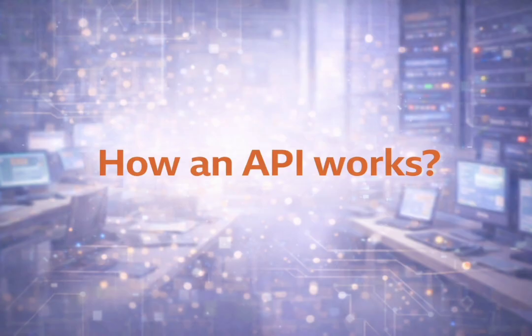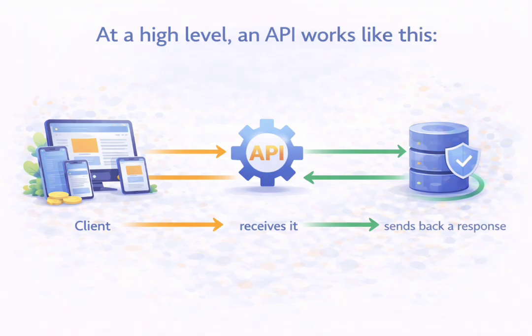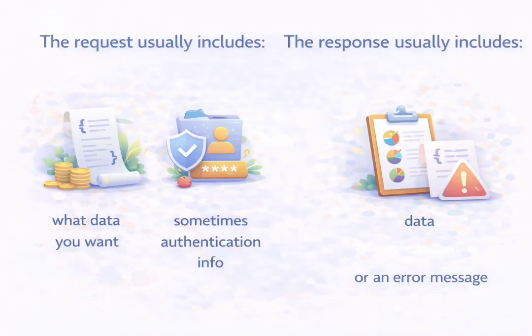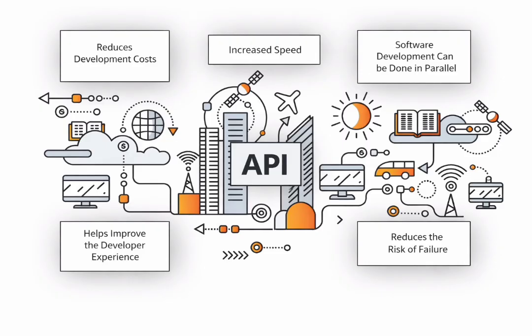Now let's check out how an API works. At a high level, an API works like this. A client sends a request, the API receives it, the backend processes it, and then the API sends back a response. So the request usually includes what data you want, sometimes authentication info also. The response usually includes data or an error message. This happens in milliseconds. APIs are important because they make software scalable, secure, and reusable. So different teams can work independently.